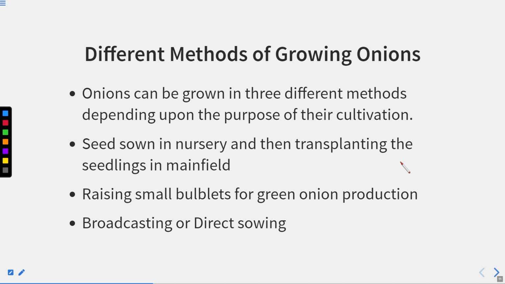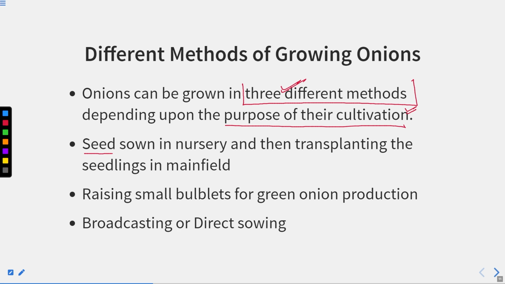Now, different methods of growing onion. For growing onion, there is not only one single method. There are different methods of growing onion. Onion can be grown in 3 different methods depending upon the purpose of their cultivation. Why we are cultivating it depends upon that.